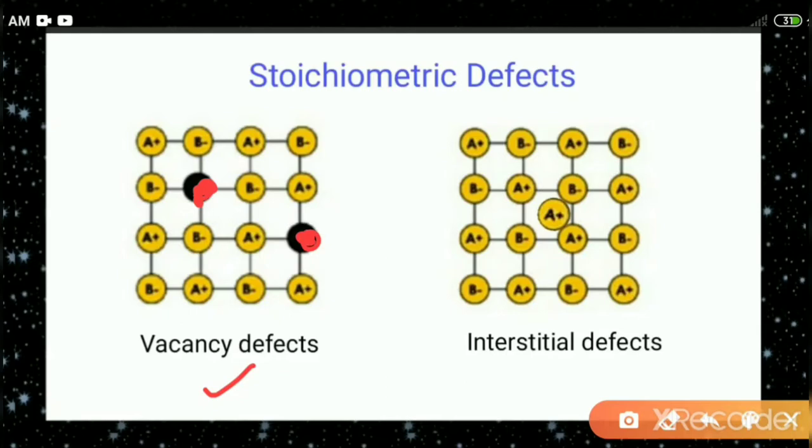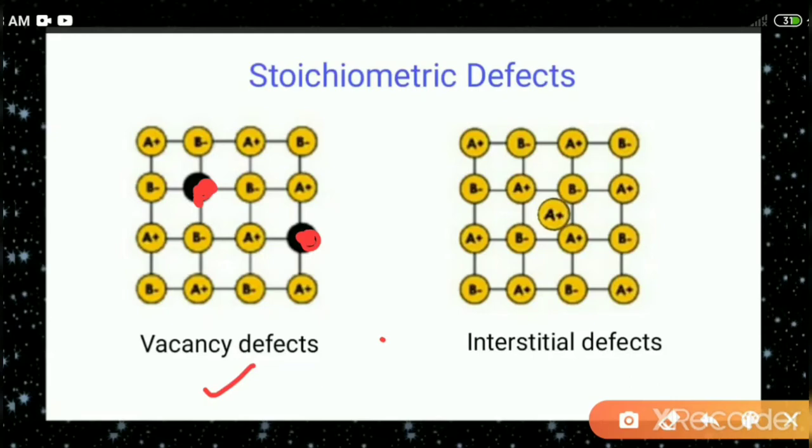For example, if any one of the students is not present in the class, the place of that student will be vacant. So there will be a vacancy at that place. Similarly, in a crystal lattice, the particles are arranged properly, and if any one or two particles are not there in the crystal system, it remains a vacancy, which is called a vacancy defect.